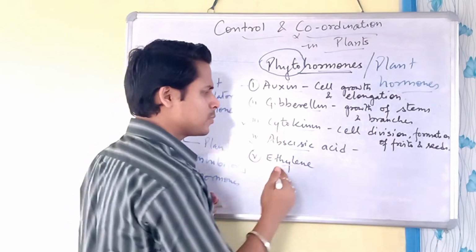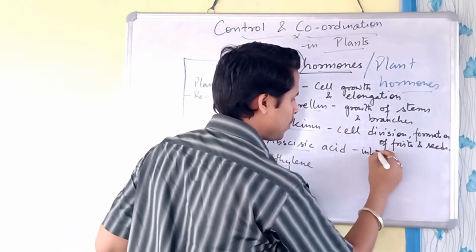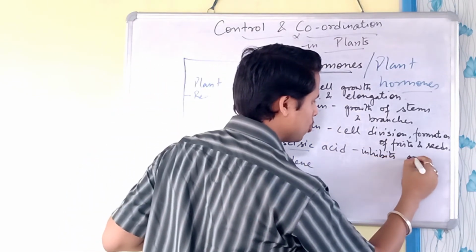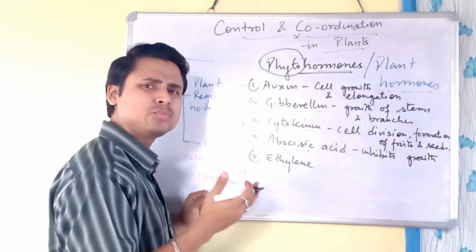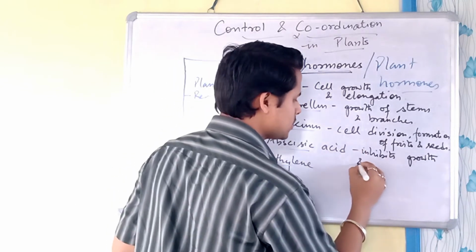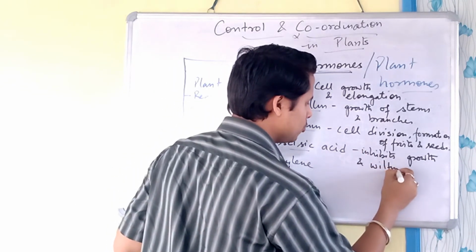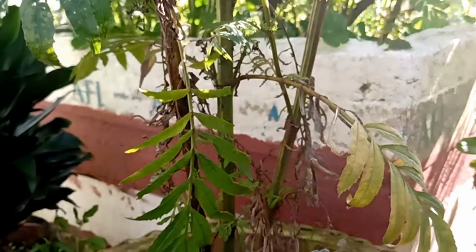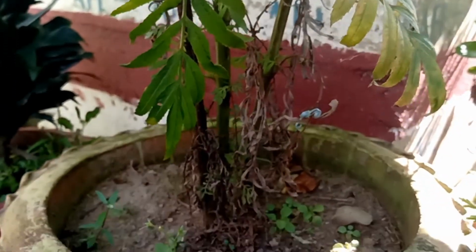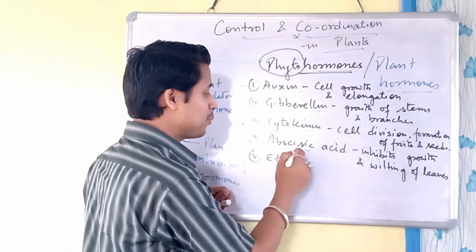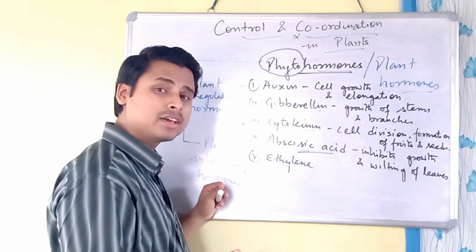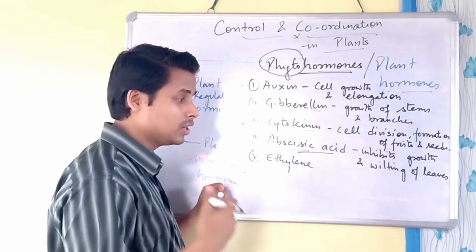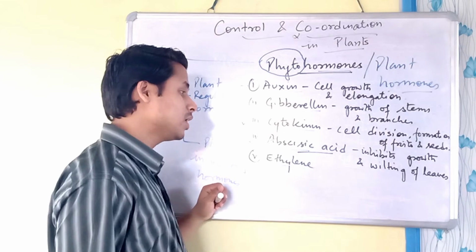Due to the release of abscisic acid, the plant stops growing. It inhibits growth, and it also helps in wilting of leaves, the falling down of the leaves from the plant when it gets older. This happens because of abscisic acid. It makes the leaf older, and then it wilts or falls out from the plant.